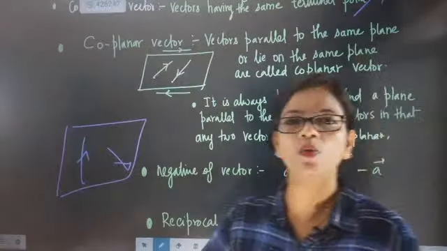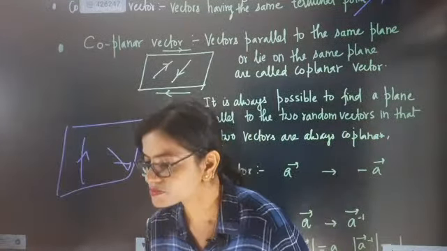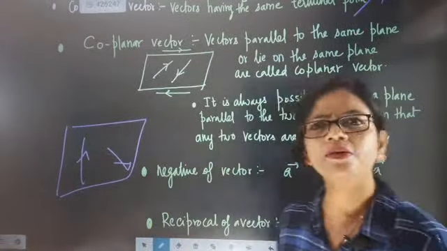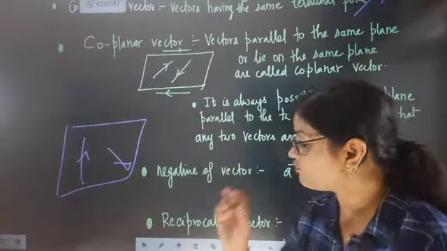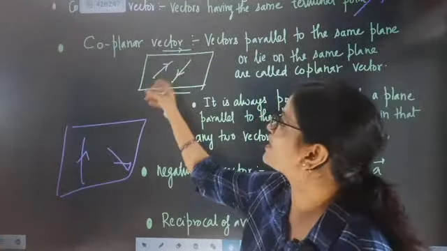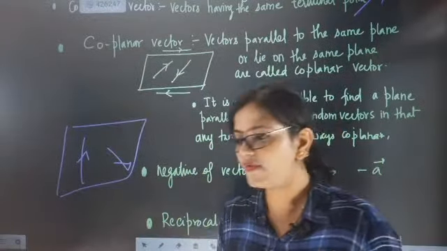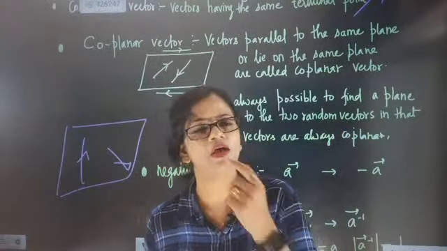Are they not called coplanar? Then you will be saying, aunty, to the point, it is going to be coplanar, because it is coming as in a plane. Then you will have some figures where they will show the plane and vectors parallel to the plane, and they will also be considered coplanar.